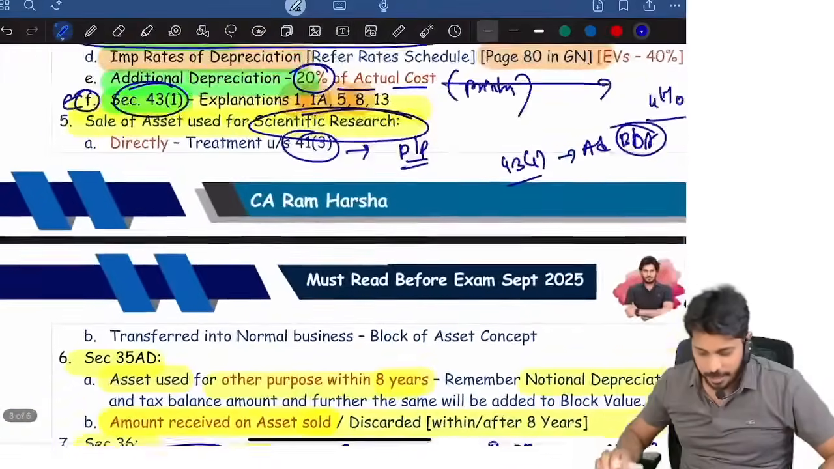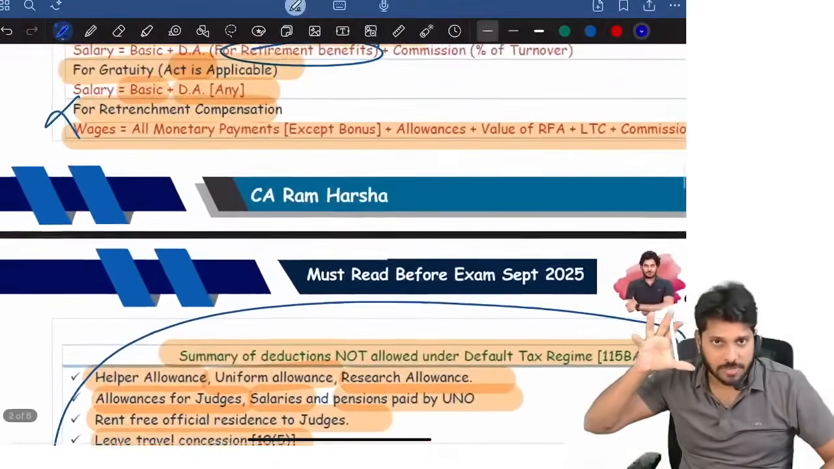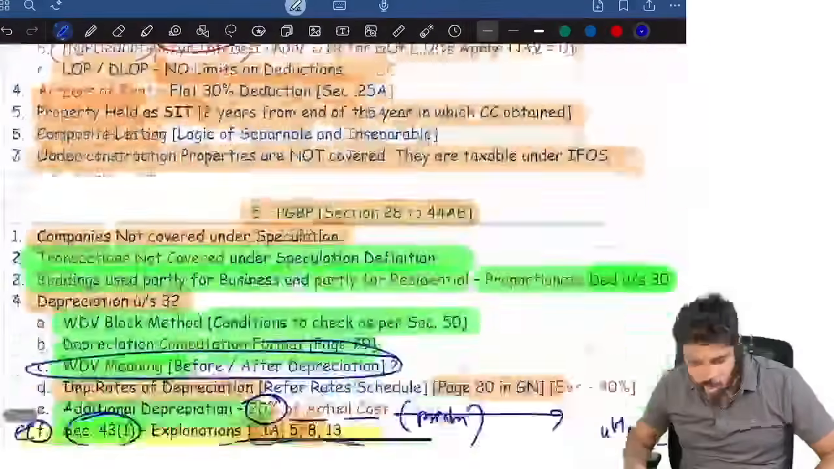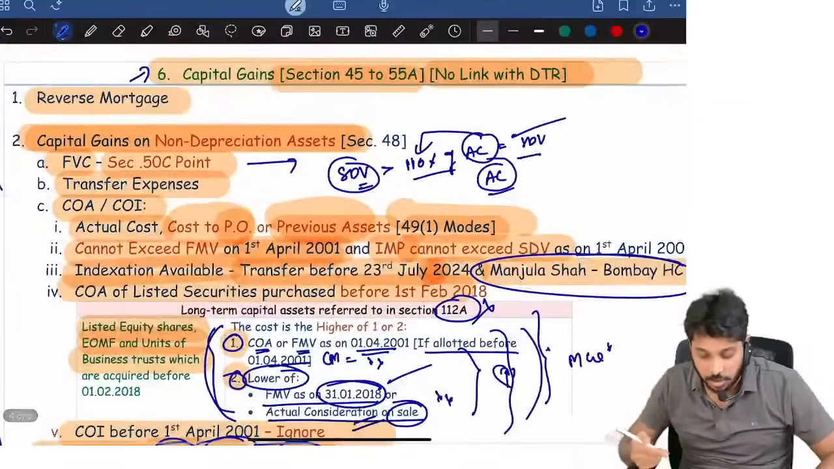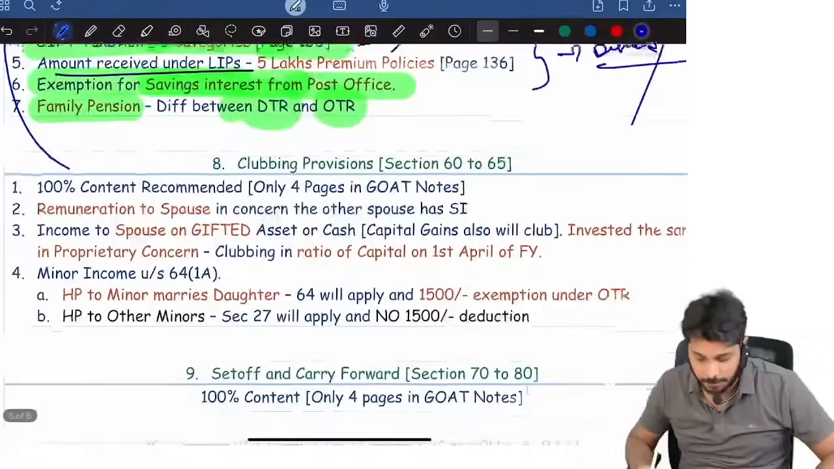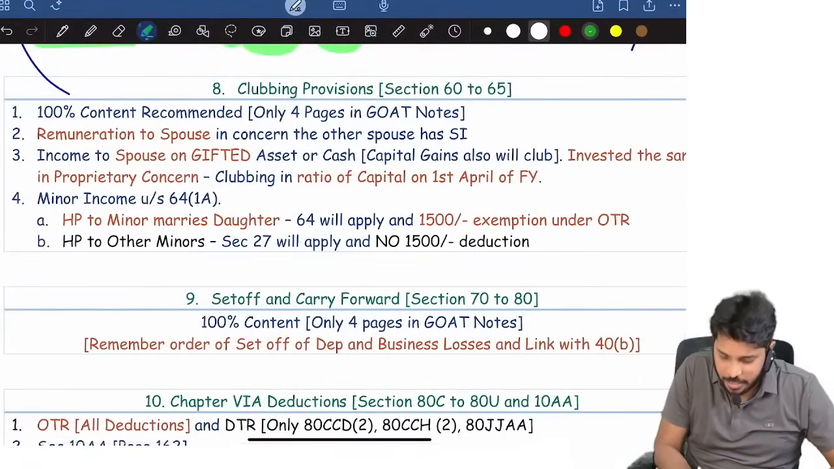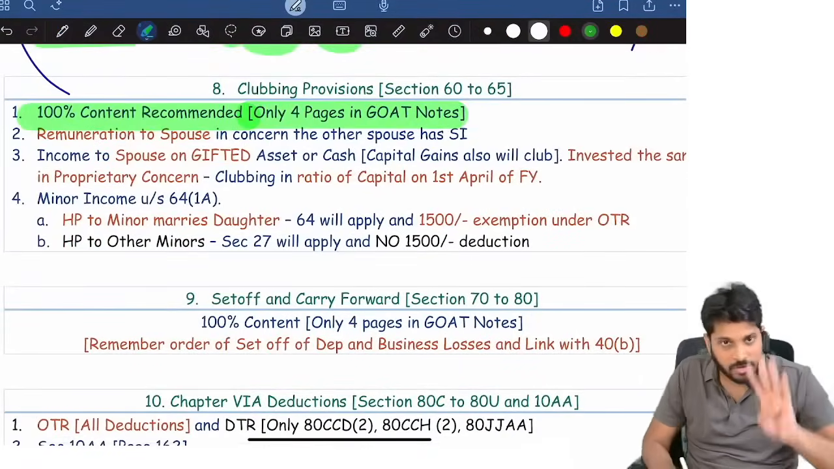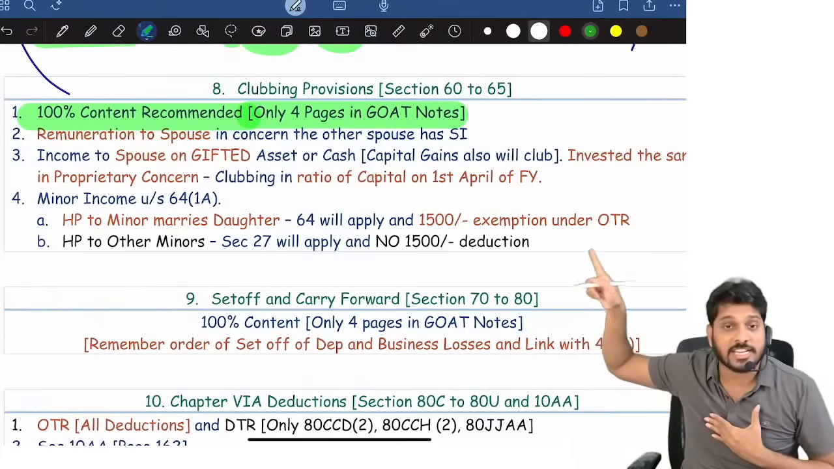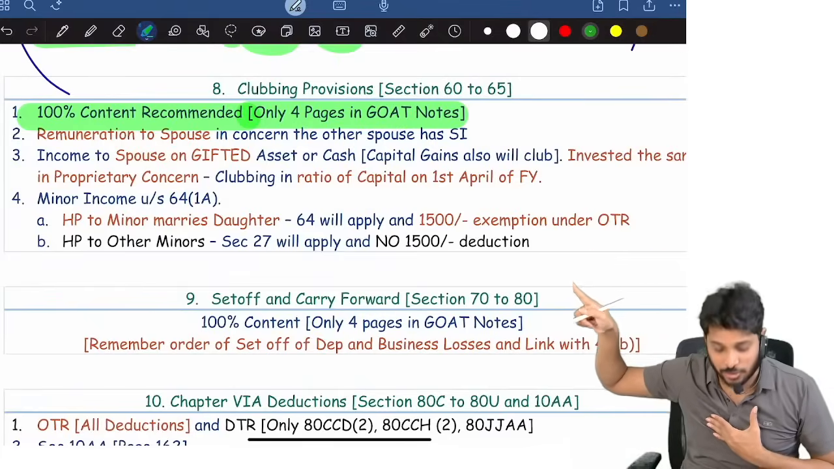Income from other sources, the approach to total income, and salaries are the few topics I mainly thought of explaining. For the rest, I am asking you to revise. These are the topics you must revise at any cost. Clubbing provisions, I recommend 100% to read. Only 4 pages are there in my GOAT notes, and that is already covered in my marathon also. Please go and watch the marathon clubbing directly.